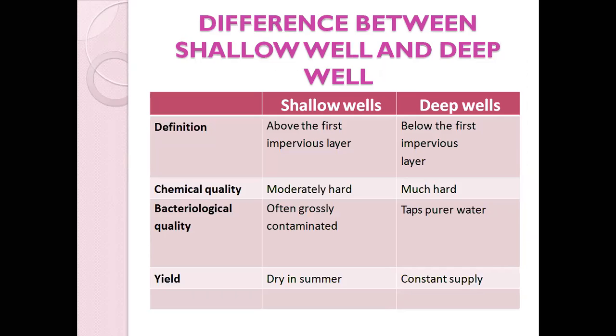Okay, the chemical quality of shallow wells is moderately hard, and deep wells are much harder compared to shallow wells. If you talk about the bacteriological quality, shallow wells are often grossly contaminated, and deep wells mostly have purer water. Shallow wells mostly give water during summer, but in deep wells we get a constant supply.